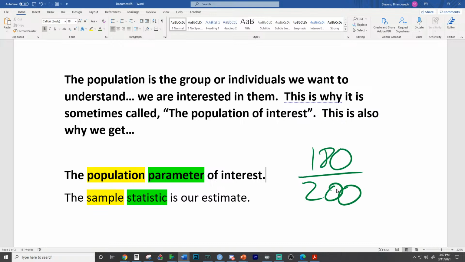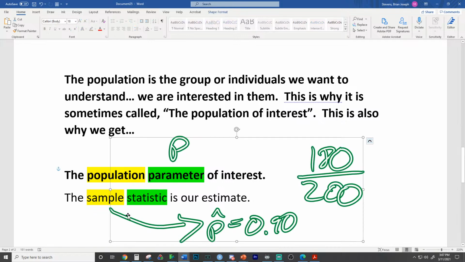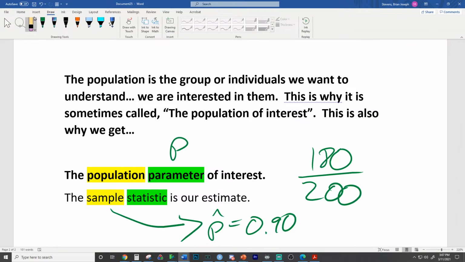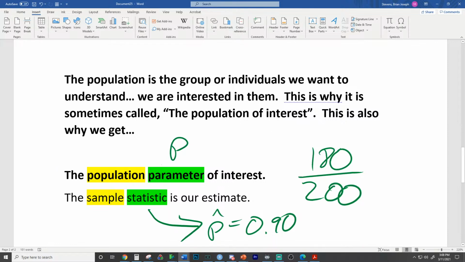180 of them love Taco Bell because Taco Bell is awesome. That makes my sample proportion right here p hat. This is going to be the sample proportion, and I'm trying to estimate the true parameter. This is actually a statistic that came from a sample, so let me make that more clear. This right here is a statistic that came from a sample. So this p hat right here is a statistic that came from a sample, trying to estimate the truth for a population, and the truth for the population is the parameter. The parameter is the true proportion of people who like Taco Bell.